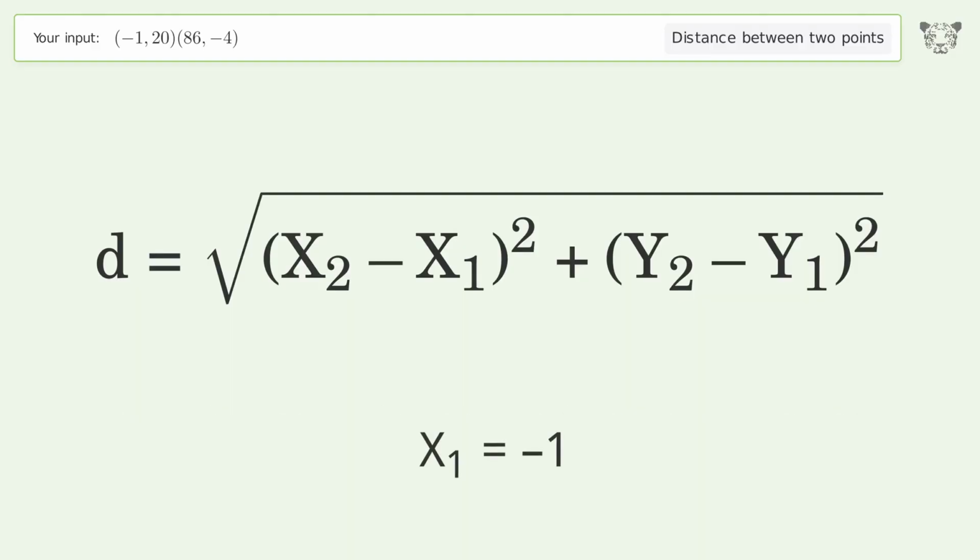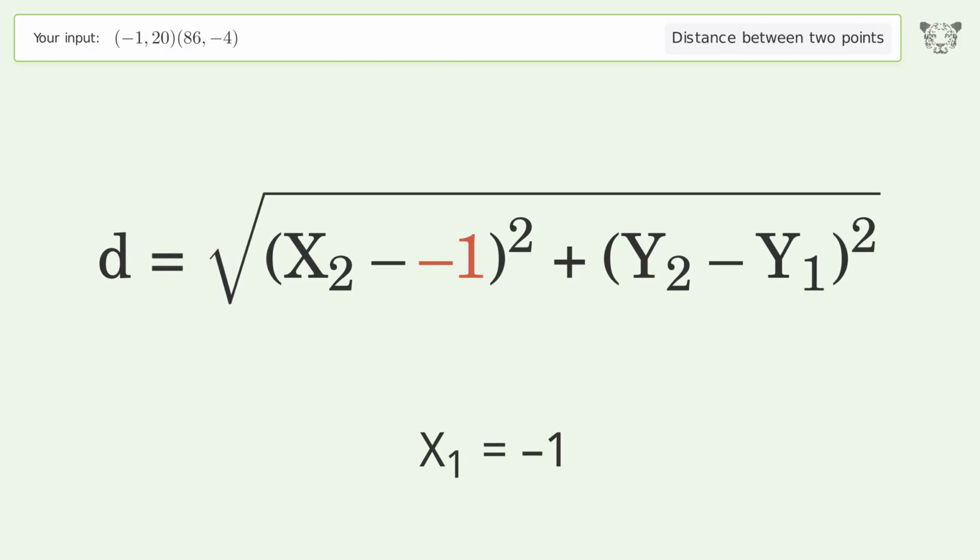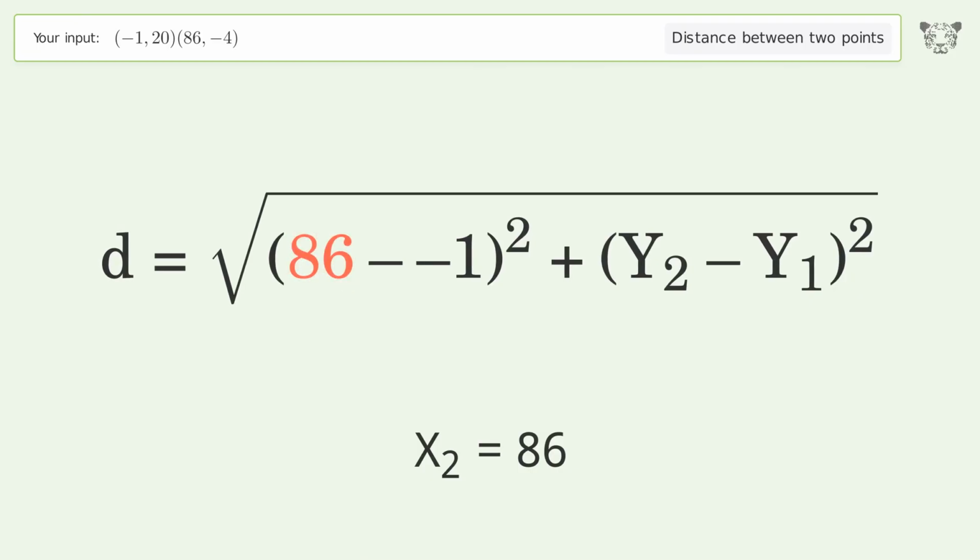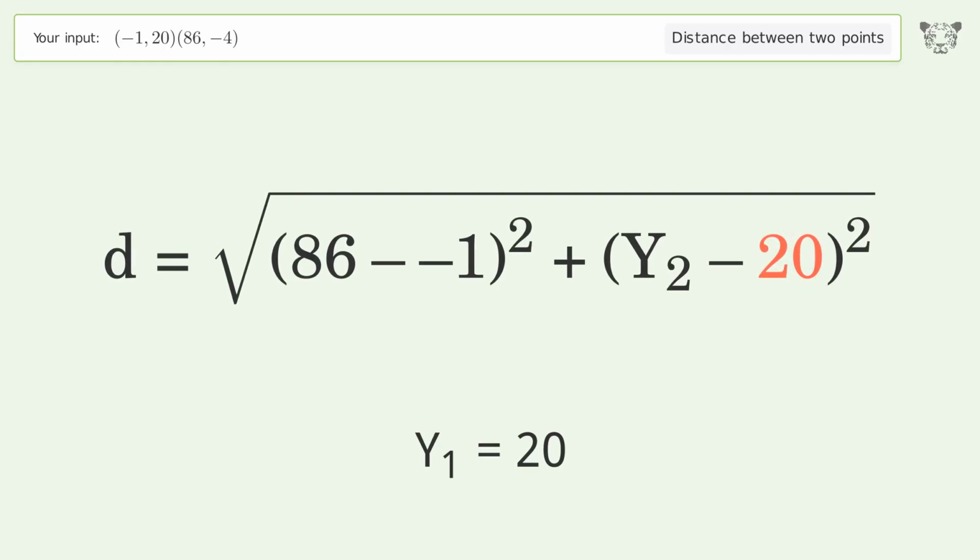x1 equals -1. x2 equals 86. y1 equals 20. y2 equals -4.